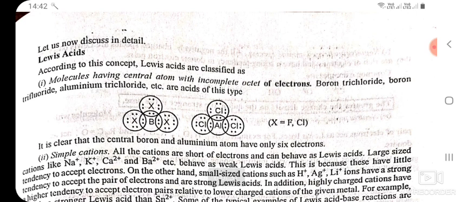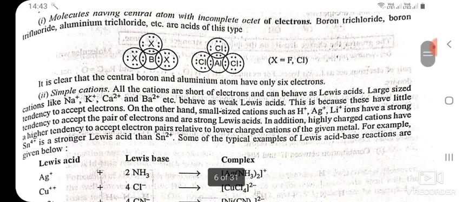Let us now discuss in detail Lewis acids. According to this concept, Lewis acids are classified as molecules having central atom with incomplete octet of electrons. Boron trichloride, boron trifluoride, aluminium trichloride, etc. are acids of this type. It is clear that the central boron and aluminium atom have only 6 electrons.